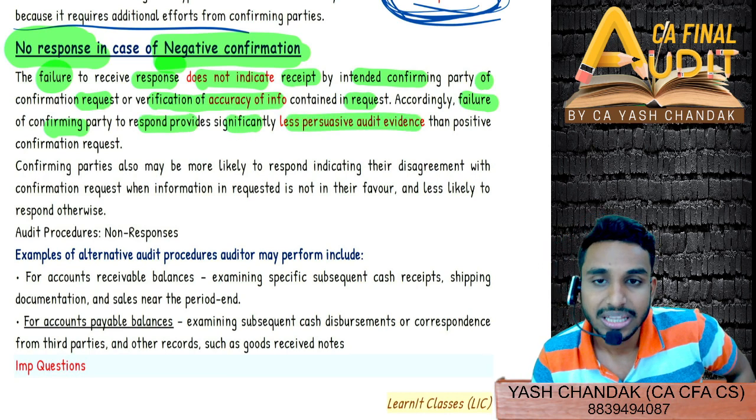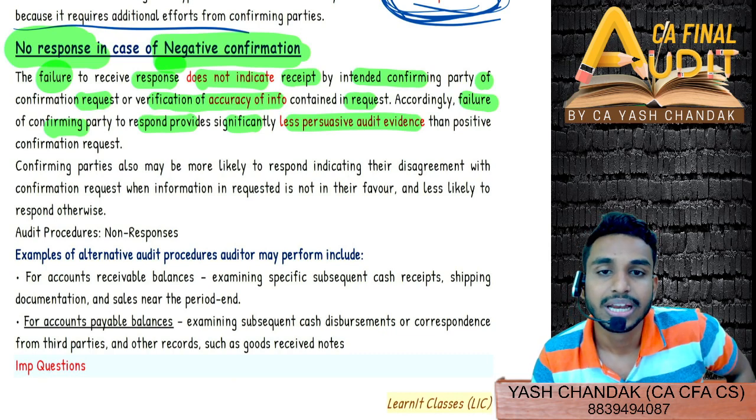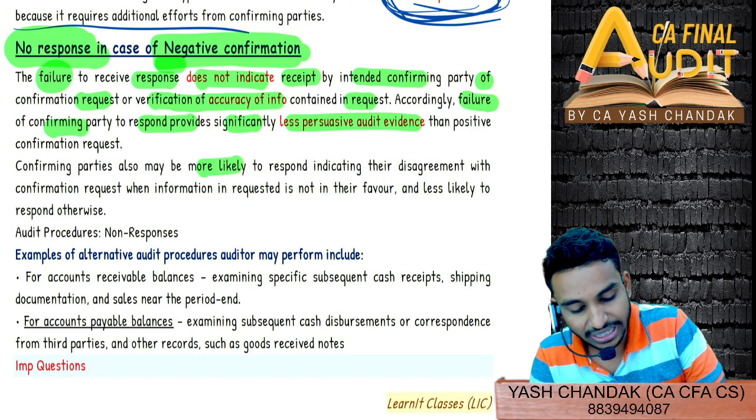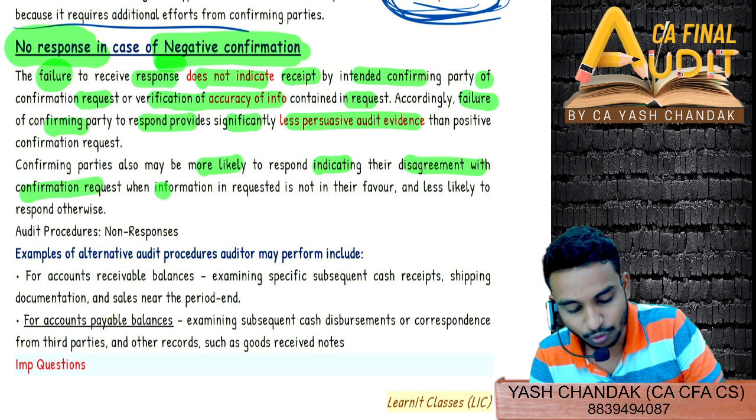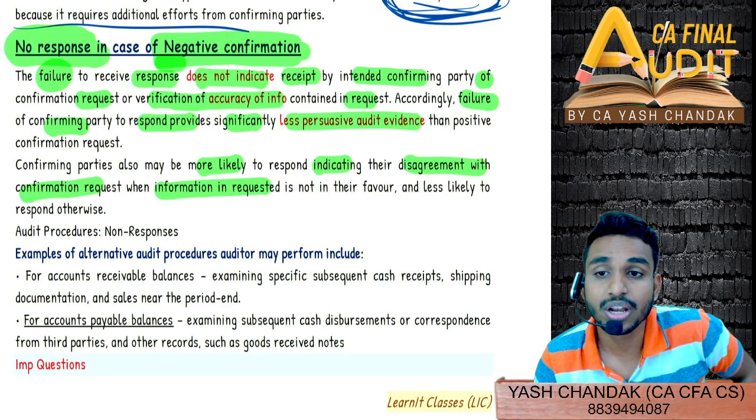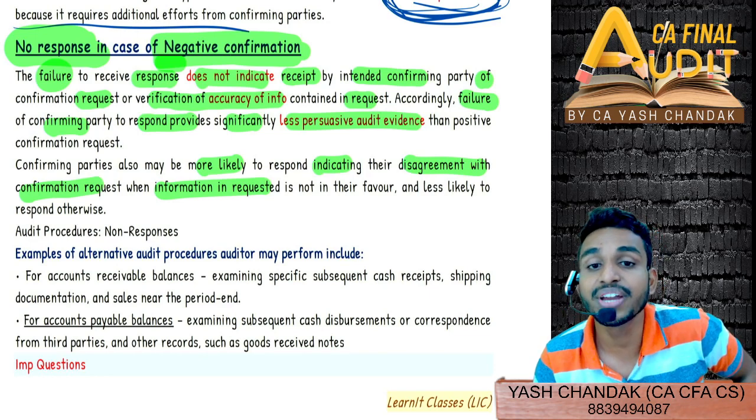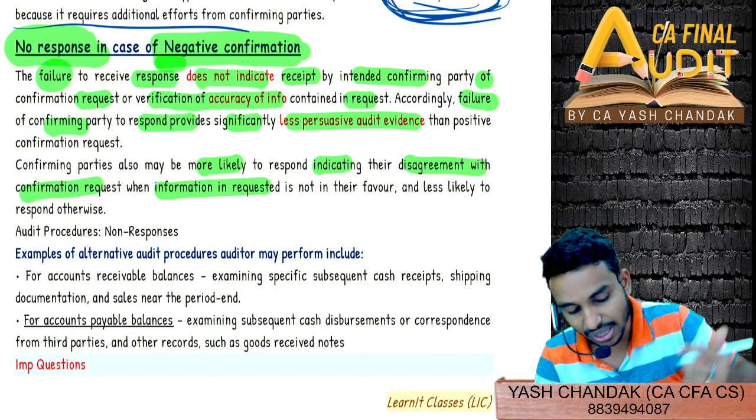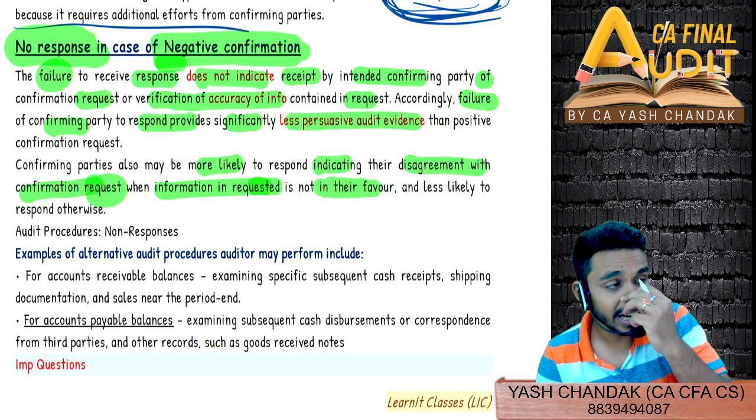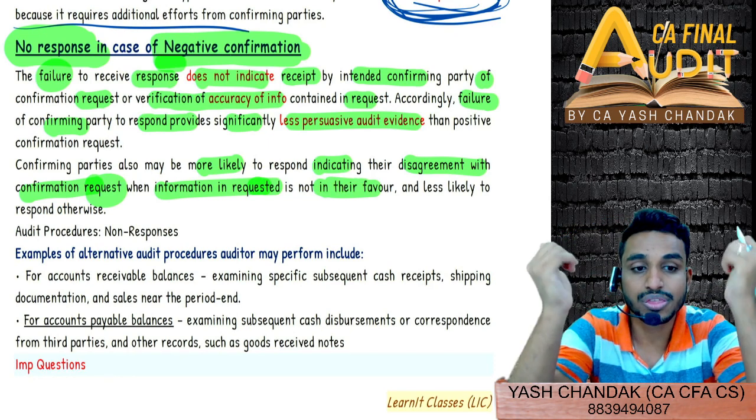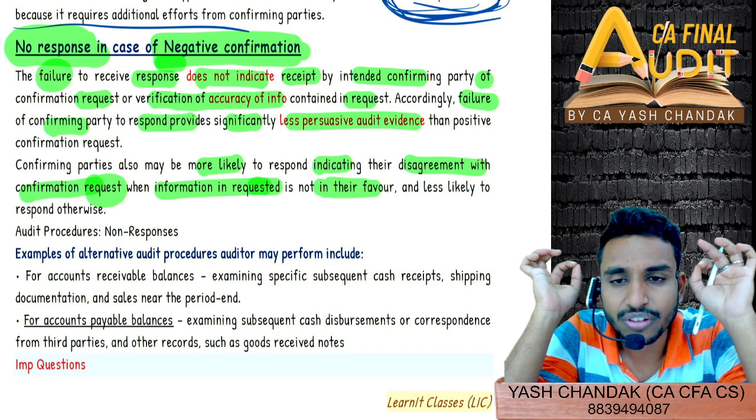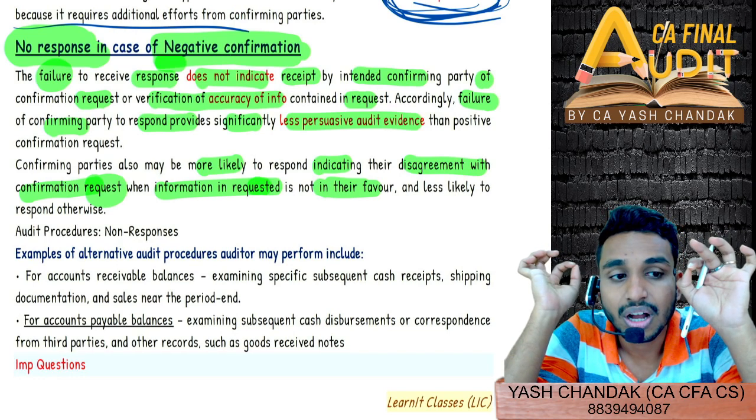However, as told by Kapil, these are less persuasive audit evidence as compared to a positive confirmation request. Therefore, confirming parties are also more likely to respond indicating their disagreement with the confirmation request when information is requested. In negative confirmation, when do we exactly get the reply, when are they more likely to respond? When there is a disagreement with the confirmation request, when the information requested is not in their favor. So if you are not receiving a response, generally this could be treated as a confirmation only.